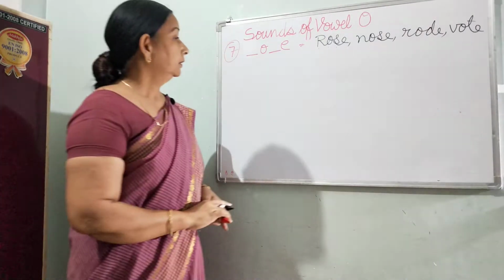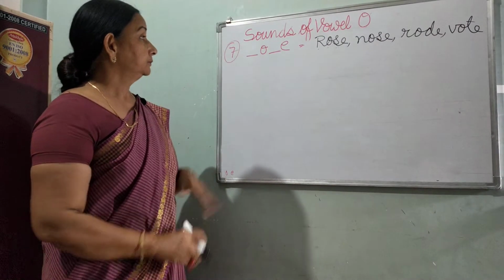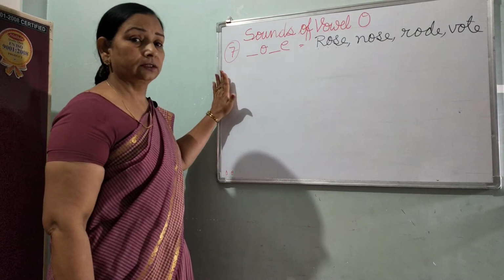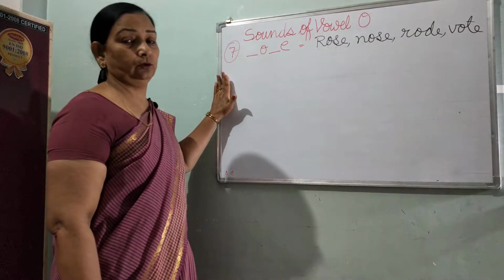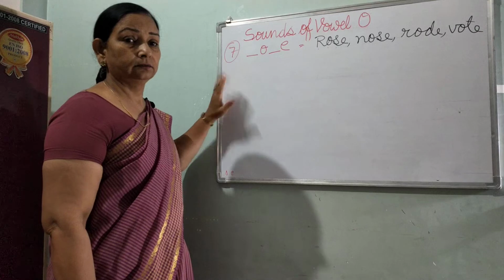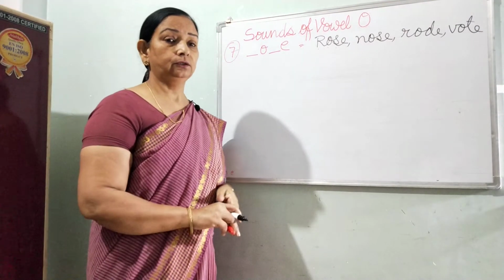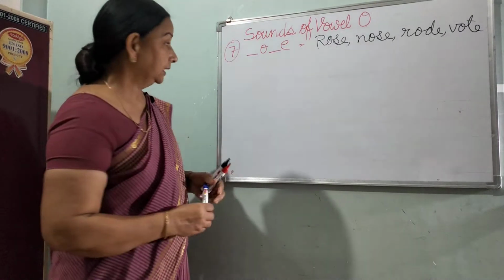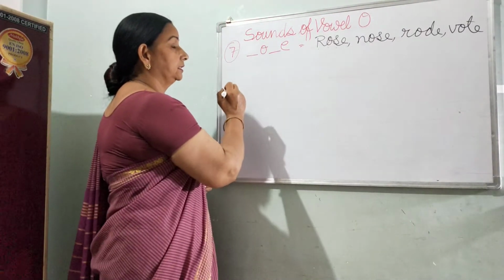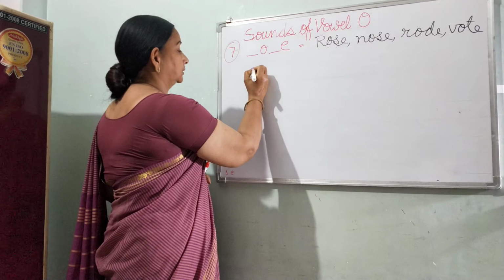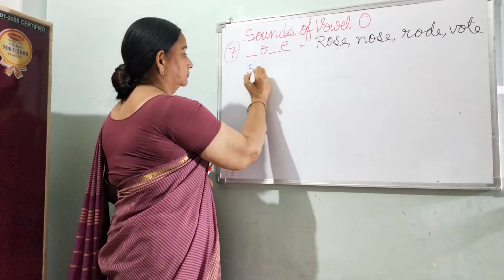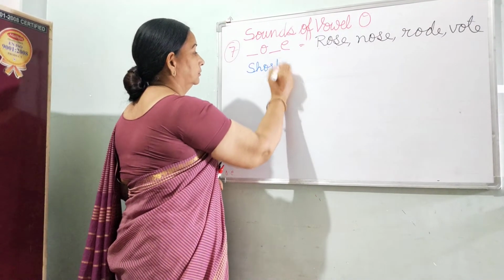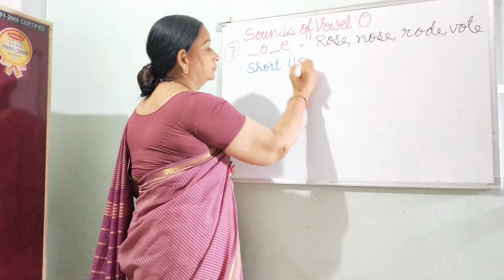Next, we will see the words which are spelled with vowel O and voiced as U. First of all, we'll see short U sound words.